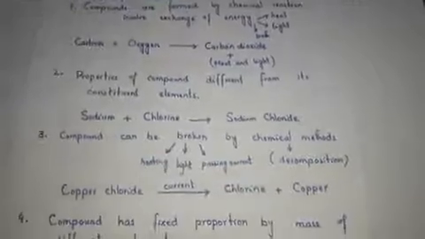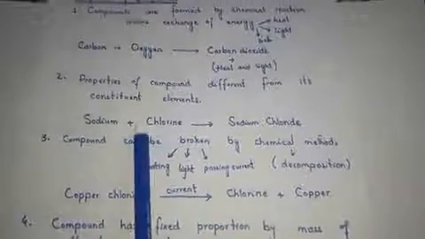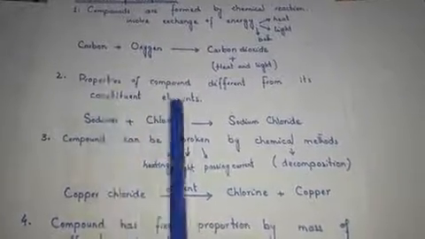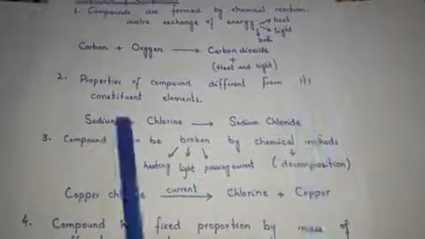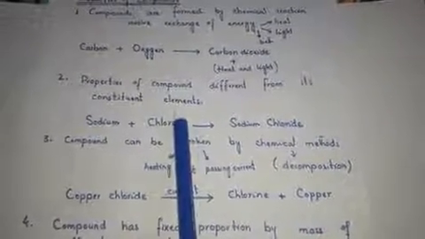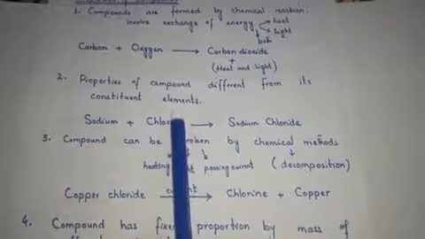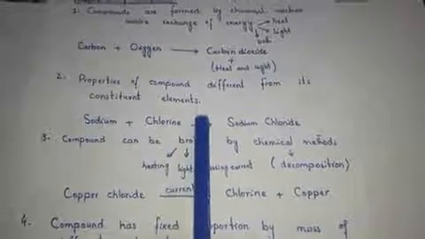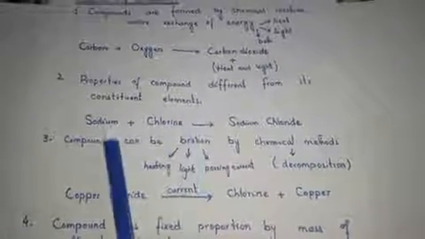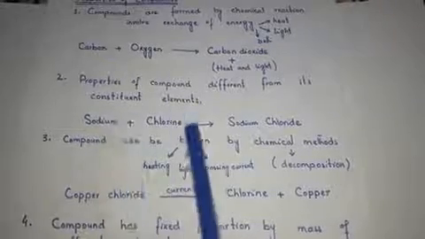Our next property is that properties of the compounds are different from its constituent elements. A compound has properties that are different from the properties of its constituent elements. As you can see in the example of sodium and chlorine.